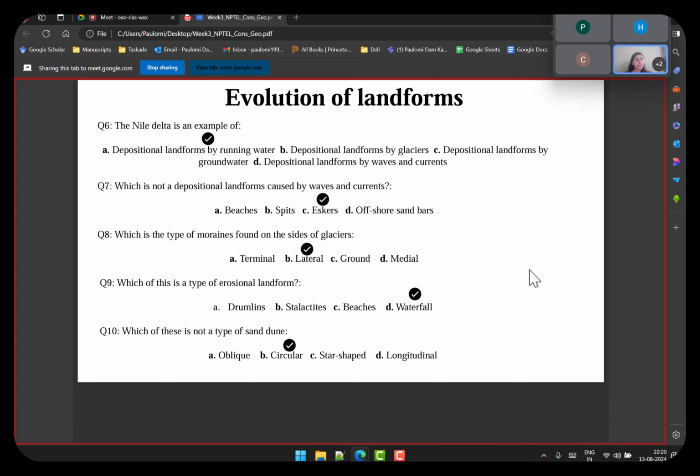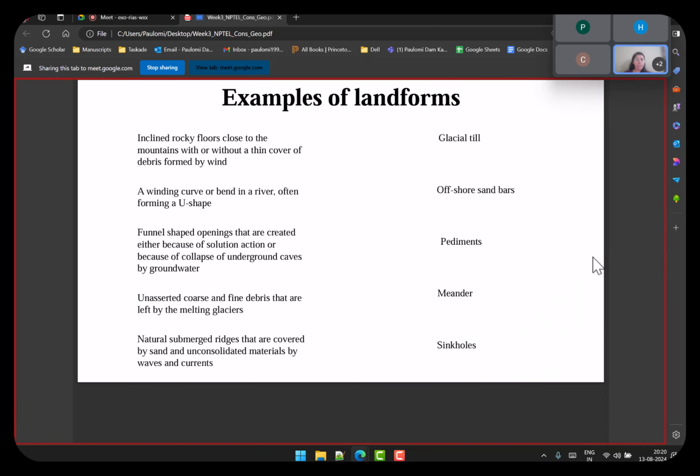Drumlins also we had discussed in glaciers. This was also deposited. Waterfall is, on the contrary, an erosional landform, because if you remember, running water and waterfall were erosional landforms. Last is which is not a type of sand dunes. If you look again at the types of sand dunes that we discussed, there was no circular sand dune present. Right. And with this, we come to the end of today's presentation.